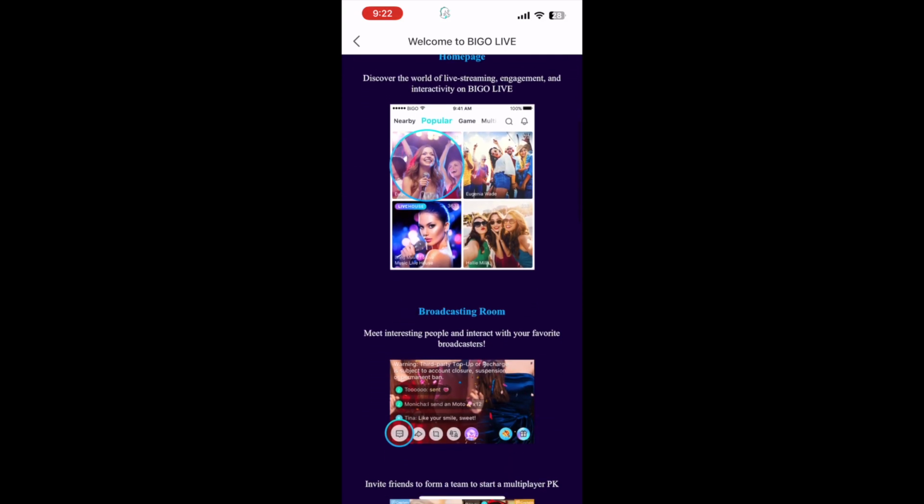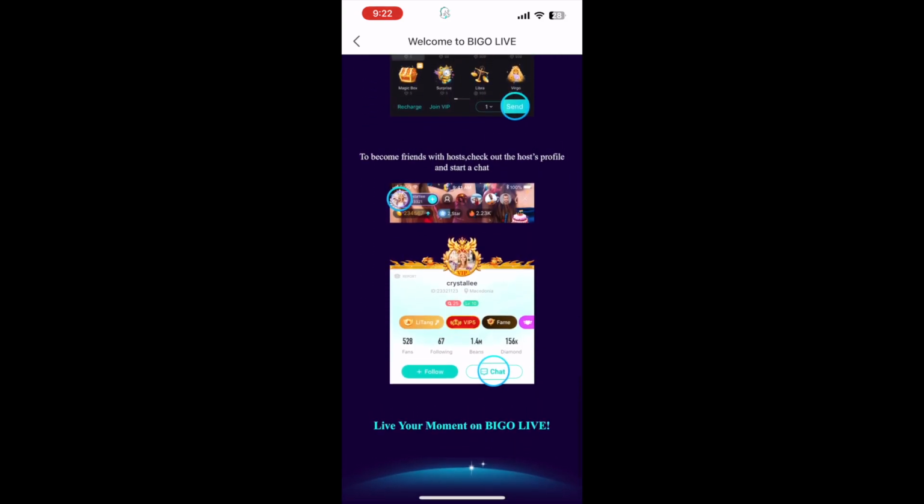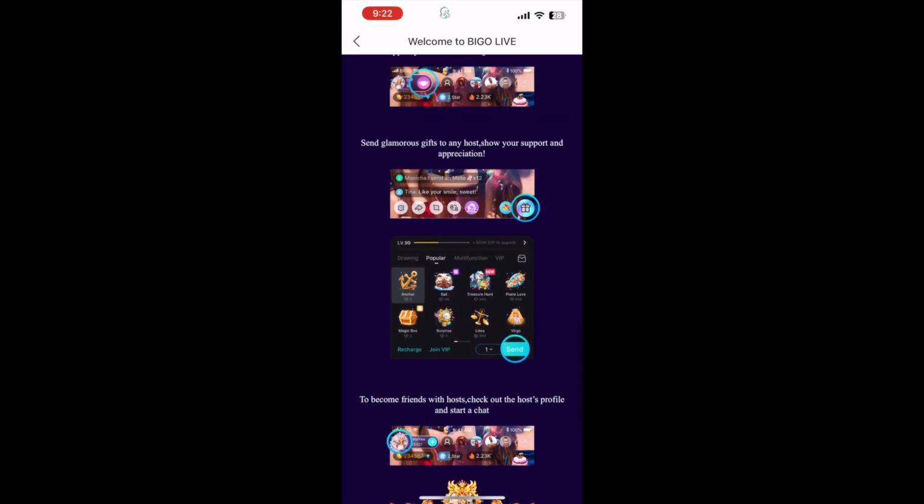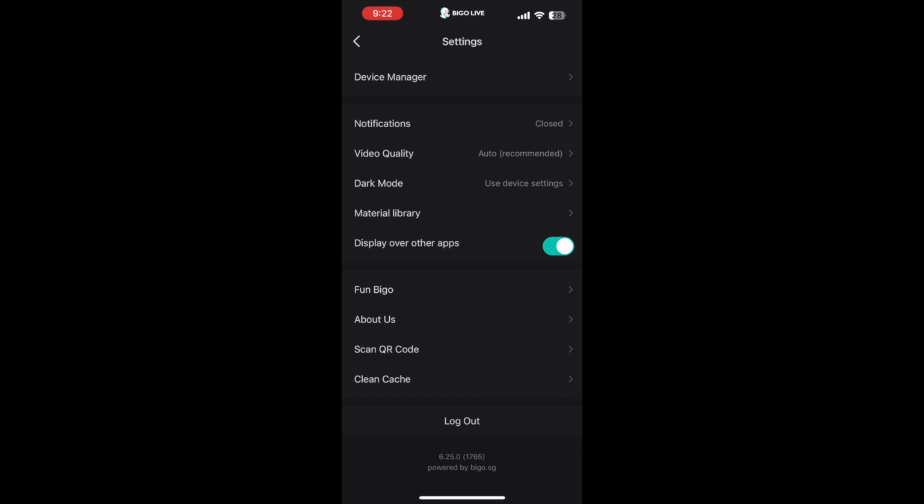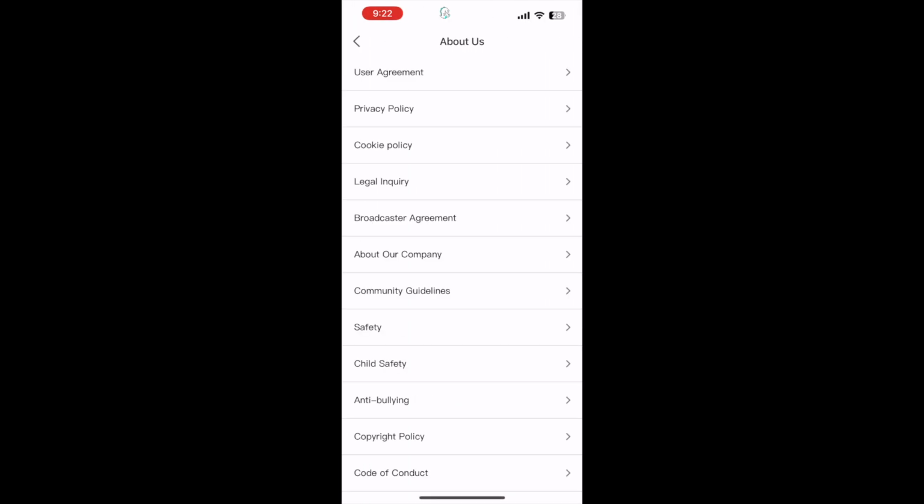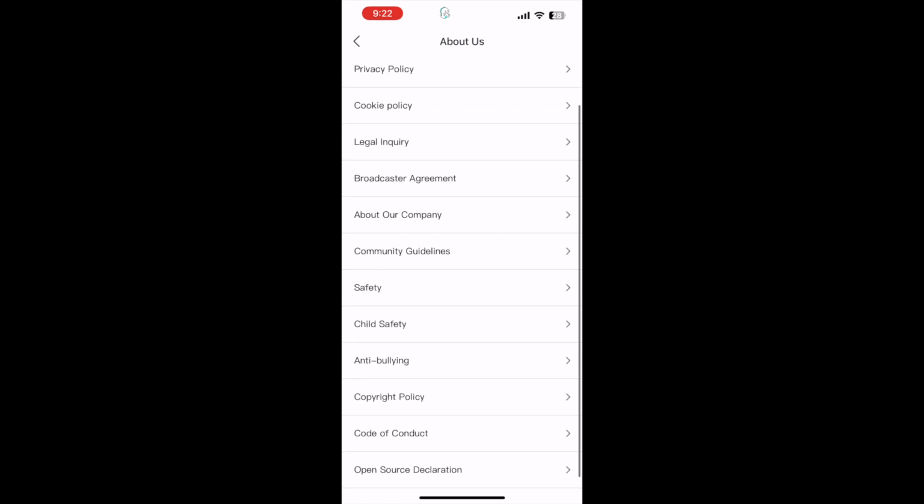Fun Bigo, there used to be some gambling on here, and I think they removed it and replaced it with this stuff. And you can learn about us. These things are very important. So these are the things that you are agreeing to when you log on to this app. Their user agreement, the privacy policy, the cookie policy, the broadcaster agreement, about the company. These are the things that you're agreeing to.